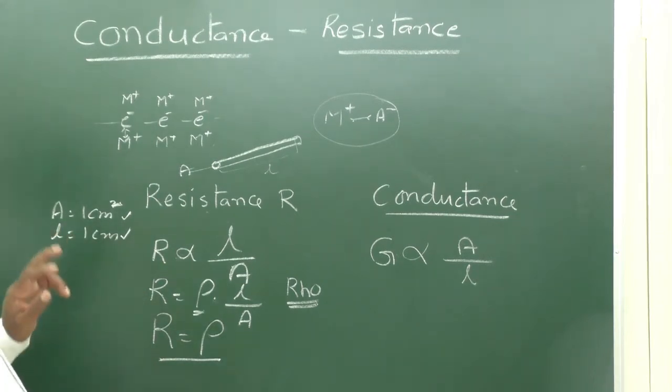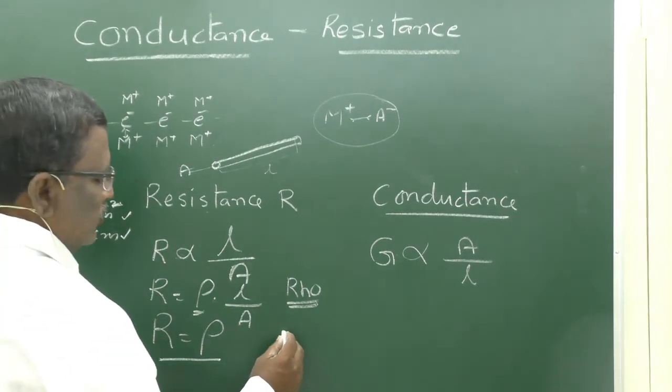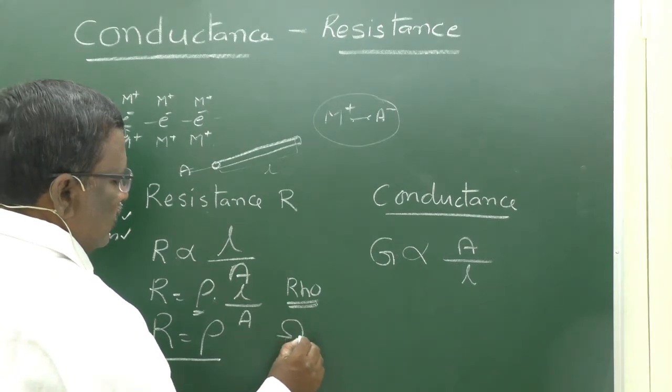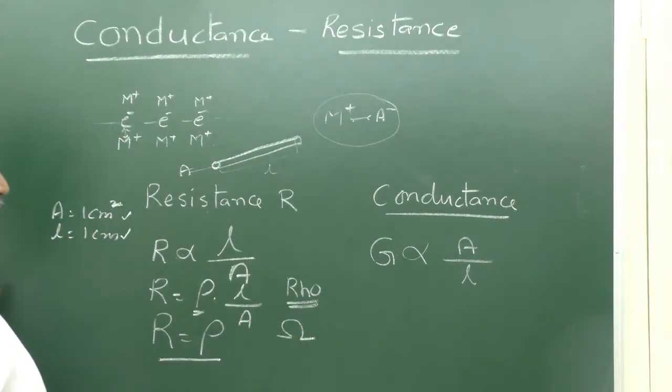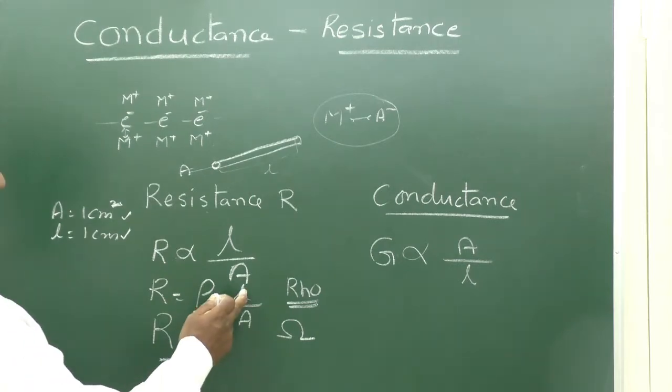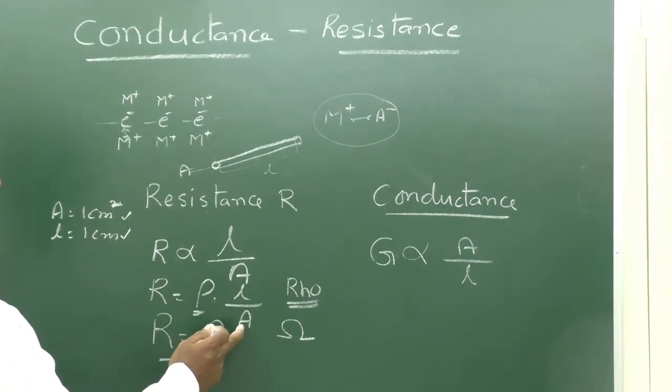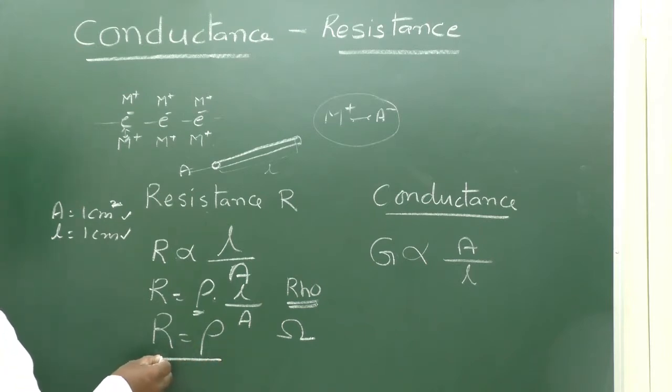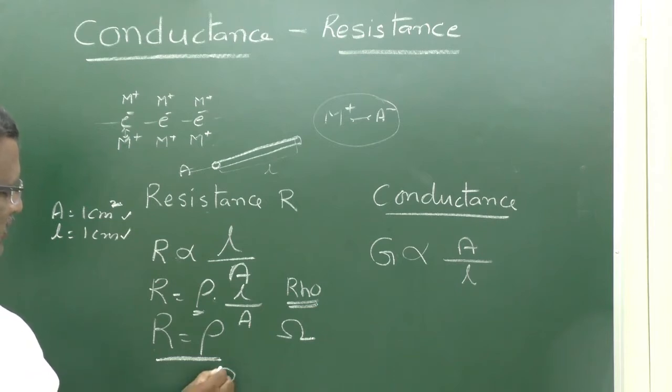So, here resistance is measured in ohm. The units for resistance are ohm. Here it is centimeter and this is centimeter square. So, the units of resistivity rho can be written as ohm centimeters.